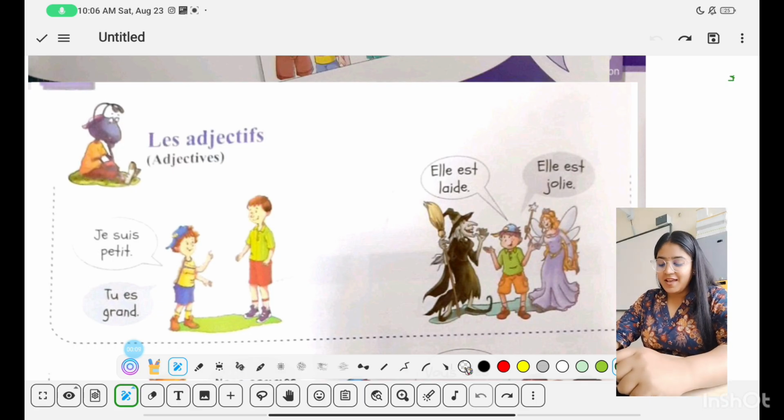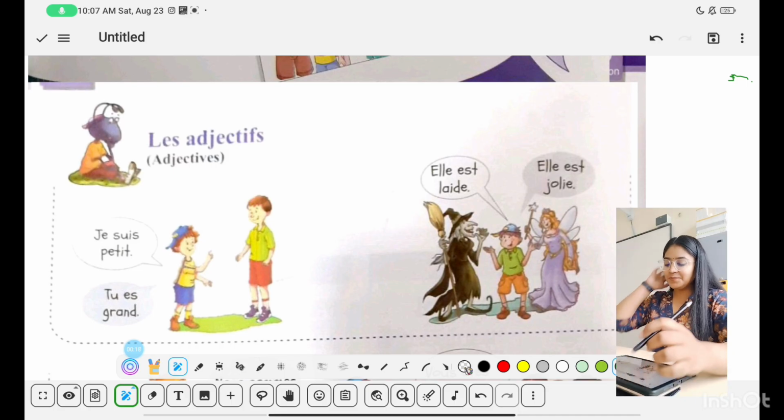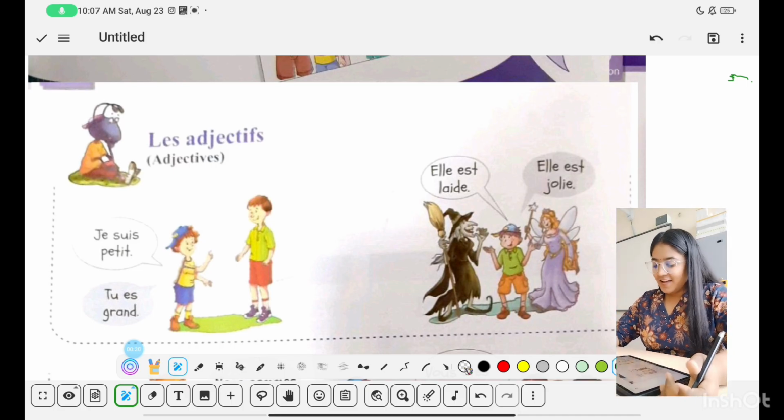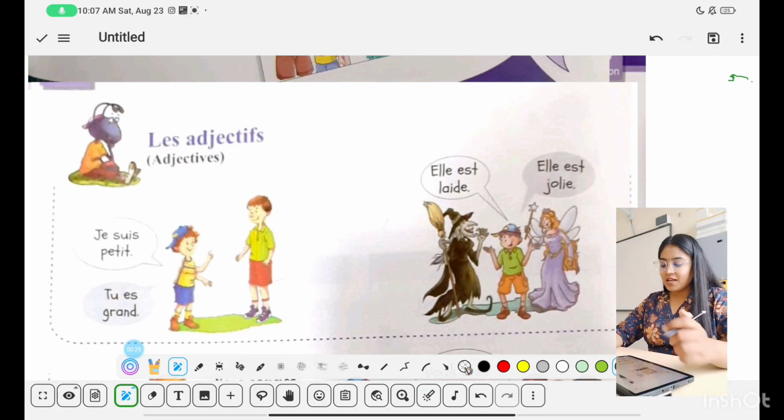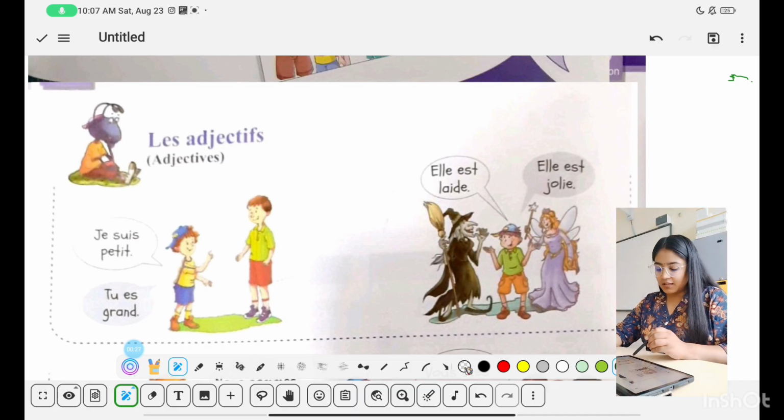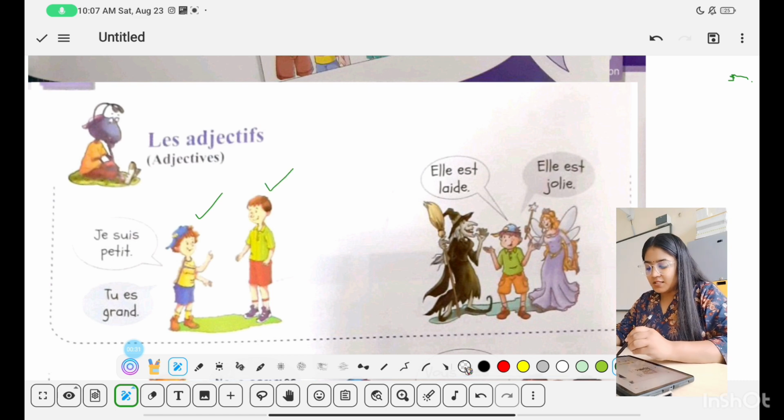In this chapter, we're going to be studying about adjectives, adjectives of description and adjectives of nationalities. Okay, starting with the first block, je suis petit. So can you see there are two boys? One is shorter and another is a bit taller. So he says, je suis petit.